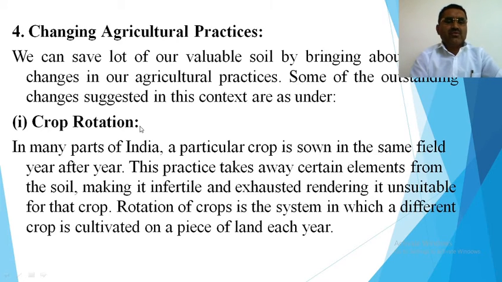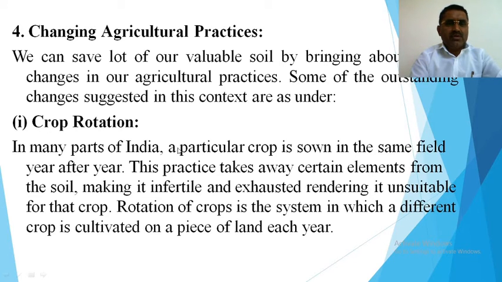Most of the crops grown by the farmers are the same, they never change it. So for many years they kept it the same. Suppose I just want to give an example. Suppose one farmer develops a vineyard, for 20 or 25 years it remains there. Suppose some farmers are growing sugarcane, the same crop remains there for 3 to 5 years. So this is very harmful for the soil, and that's why crop rotation should be done by the farmer.